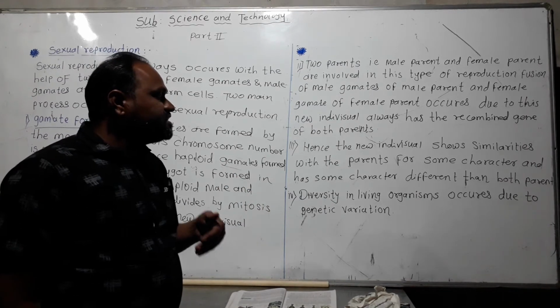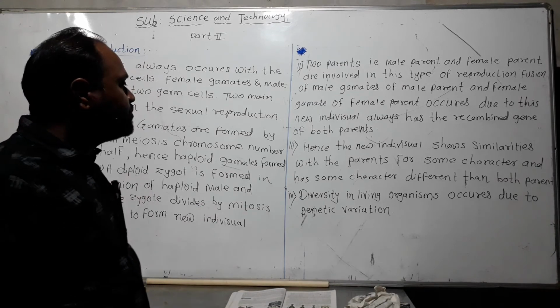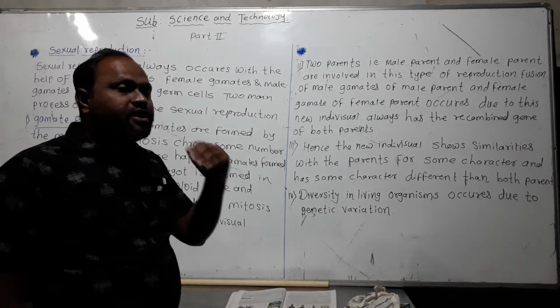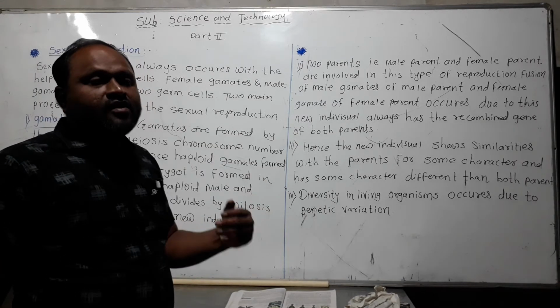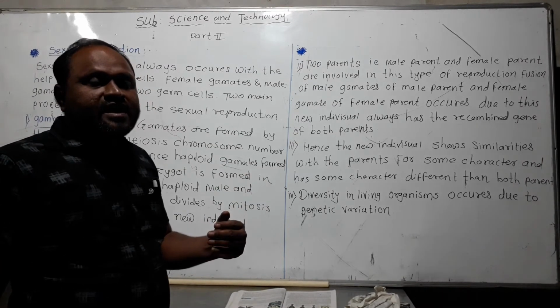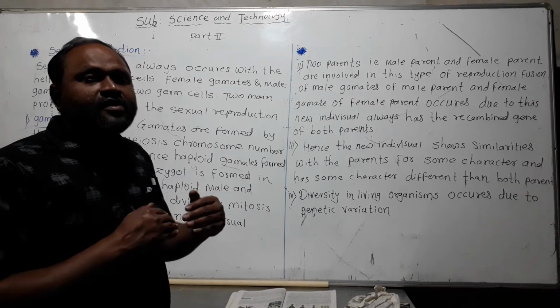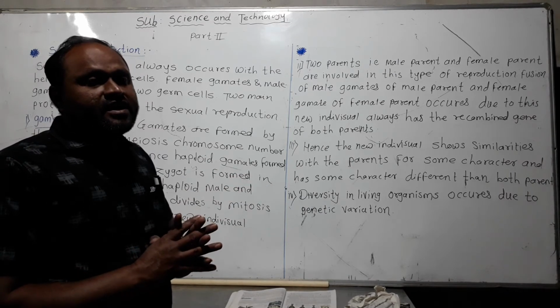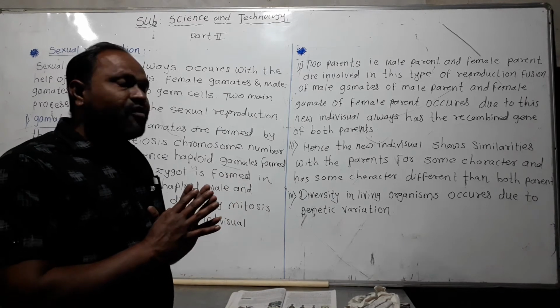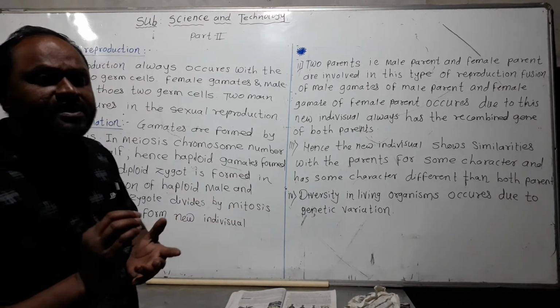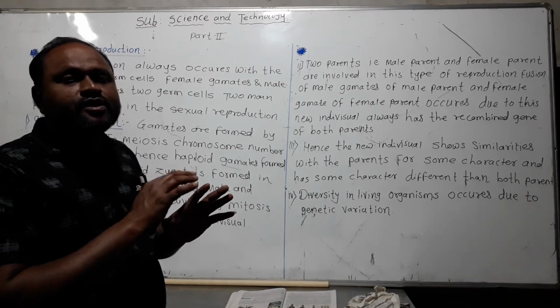So diversity in living organisms occurs due to genetic variation, and hence when a new individual is produced on earth there is variability or diversity in nature, meaning every organism is not similar to the others.